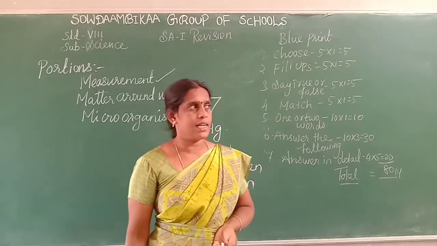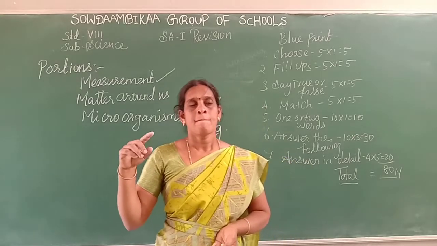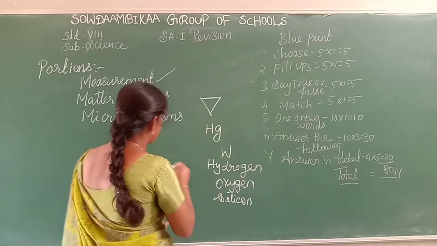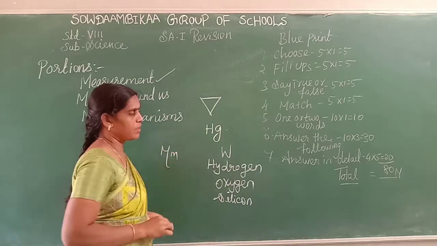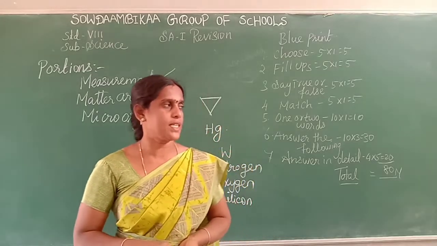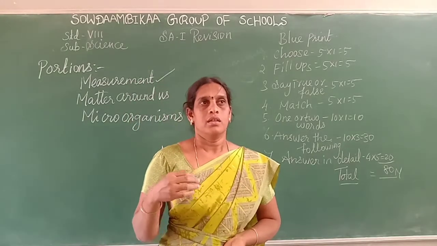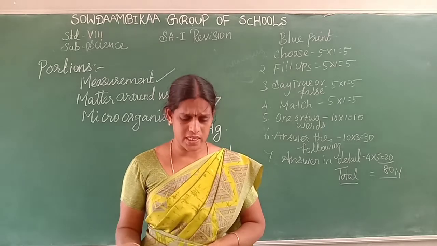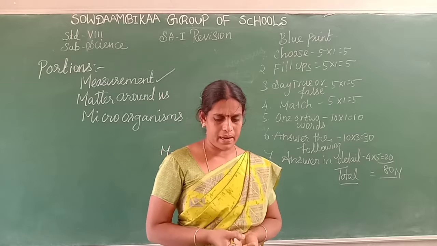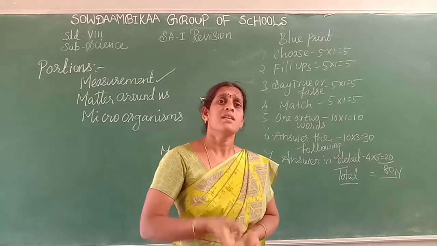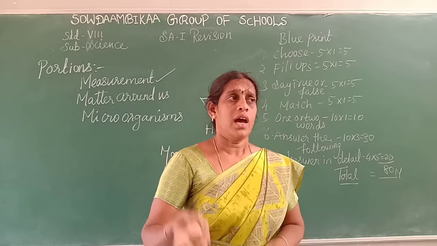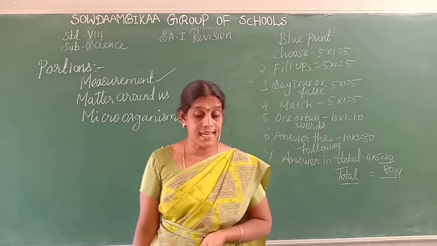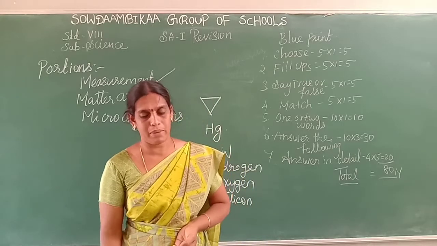The size range of bacteria is 1 micrometer to 5 micrometers. This symbol is micrometer. Bacteria are divided, based on respiration, into aerobic bacteria and anaerobic bacteria. Aerobic bacteria need oxygen for respiration. Anaerobic bacteria do not need oxygen. Okay, the cell structure of bacteria is given.